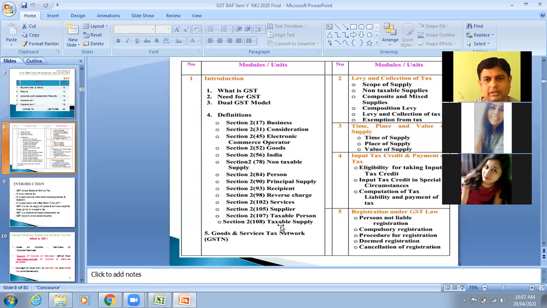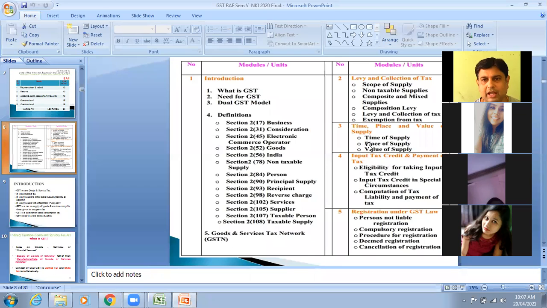This was more or less our syllabus. I hope now you must be aware about all these things. What is GST, need, dual mode, all these definitions, what is GST and scope of supply, non-taxable supplies, composite and mixed supplies, levy and collection, exemptions. Then we have seen time of supply, place of supply.